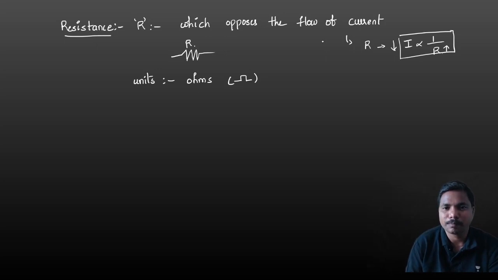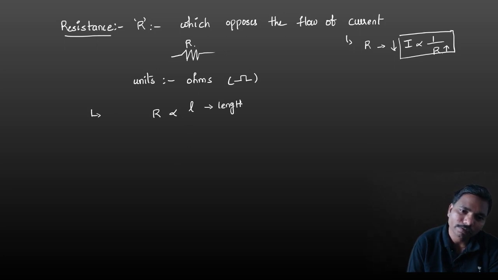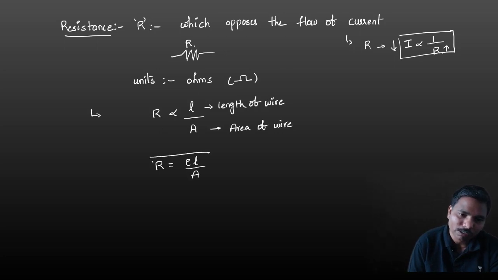Resistance opposes the flow of current, and this resistance is directly proportional to the length of the wire, where L is the length of the wire, and inversely proportional to the area of the wire. If you remove the proportionality constant, R is equal to rho L by A. Very important formula.